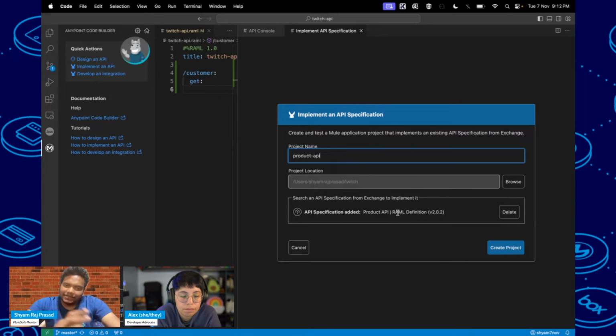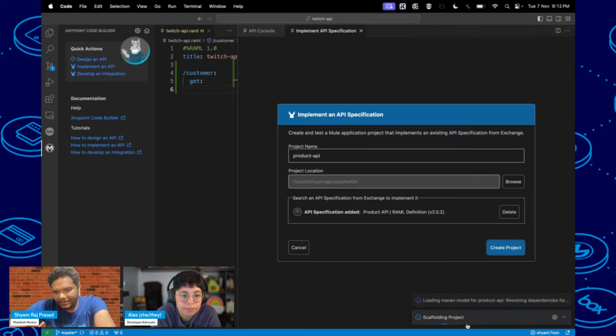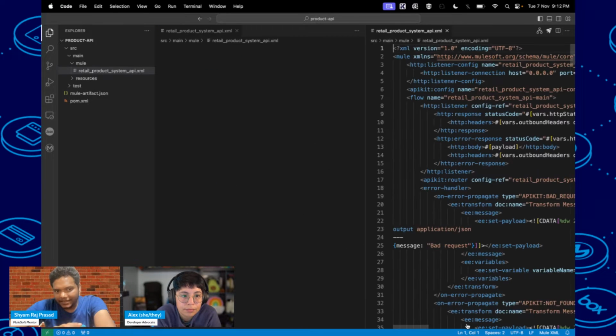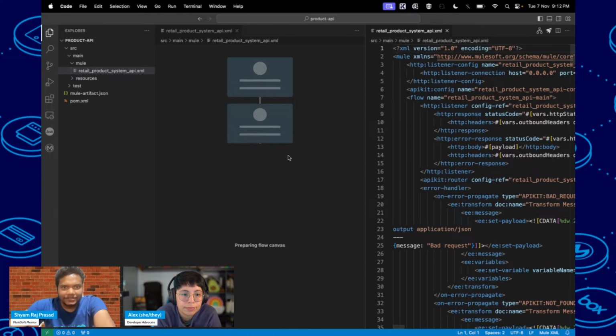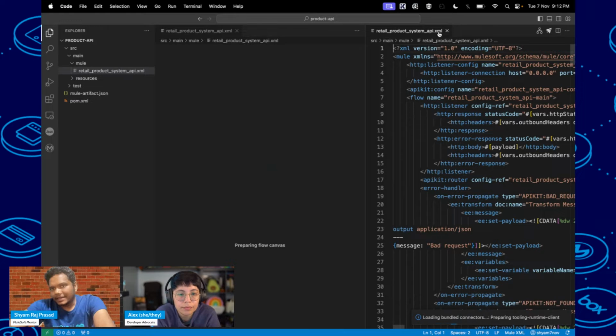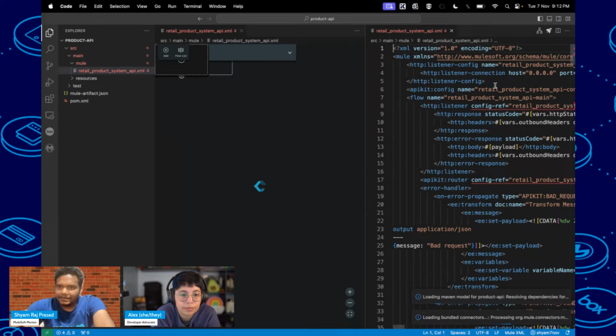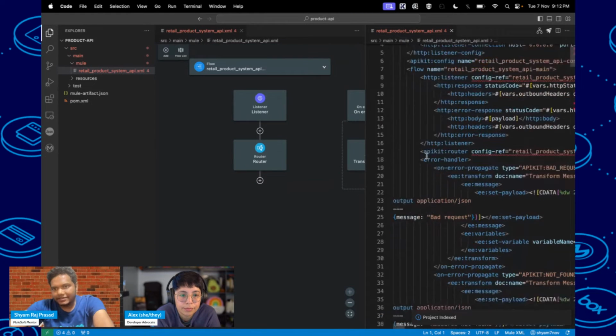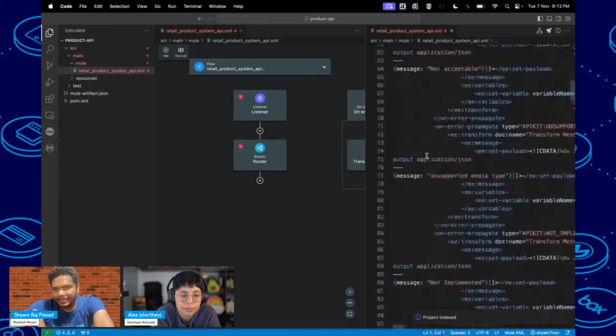The same thing which we do in Anypoint Studio, it will create all the basic structure. Let me see. I'm clicking on create project. It will take some time. Here you can see it is scaffolding the project. For each endpoint, it will create all the flows. One basic implementation API is created, with APIkit, HTTP listener configuration, and all the things are created.